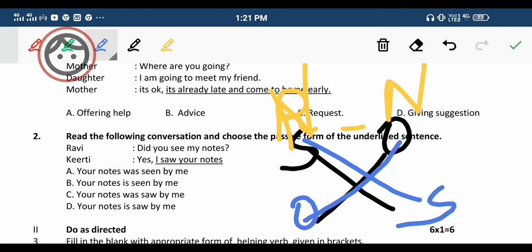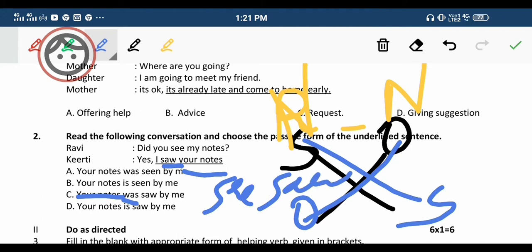I saw your notes, okay. Your notes will come first, okay. Saw is there, so either it will be is or was, okay. Was, saw, see, saw and seen, okay. So you should know the past participle and present participle, then only you will be able to understand the sentences, okay.